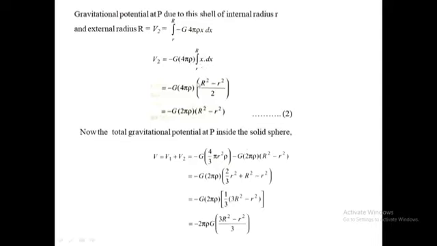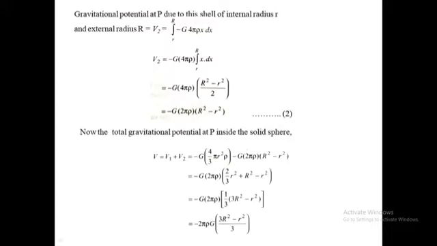Therefore, on solving this equation we get minus G in bracket 4 pi rho in bracket capital R square minus small r square upon 2. On solving this we will get minus G 2 pi rho in bracket capital R square minus small r square, which is equation number 2.